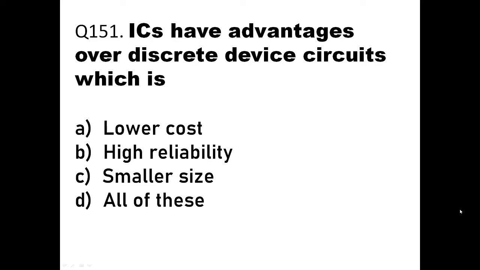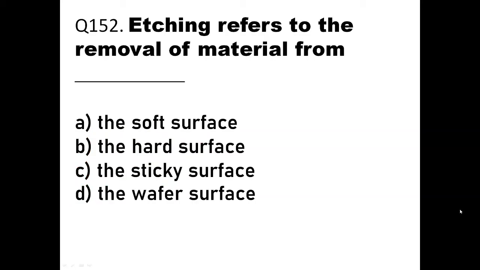Our reliability is more. Life is more. And then small size, obviously it is small size because it is fabricated very machinely, and then it will have a small size. So all of these are the advantages of ICs, integrated circuits, over discrete device circuits. So the option will be D here. ICs have the advantages over discrete device circuits, which is all of this: lower cost, high reliability, and smaller size. Okay. Then we'll go to the next question, question number 152.